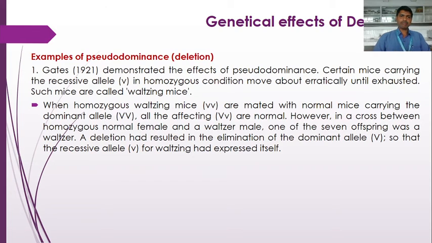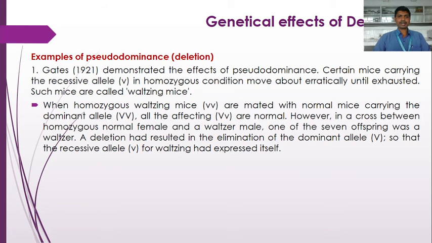An example of pseudodominance. So the first one is Gates, who in 1921 demonstrated the effects of pseudodominance. Certain mice carrying the recessive allele small v in homozygous condition move about erratically until exhausted.